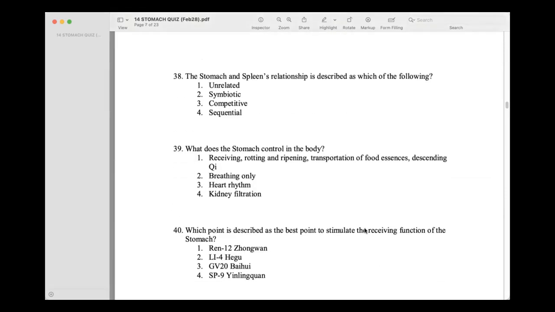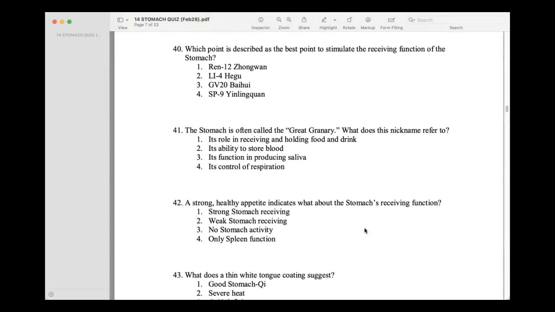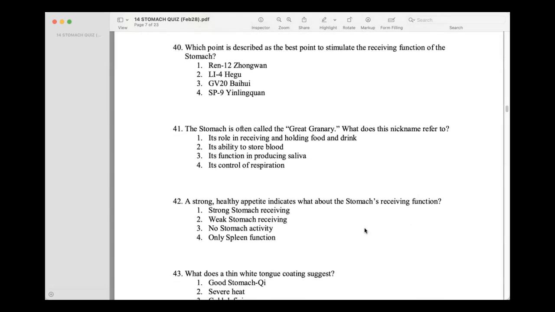The stomach and spleen's relationship is described as which of the following? Symbiotic. What does the stomach control in the body? Receiving, rotting, and ripening. Transformation of food essences, descending chi. Which point is described as the best point to stimulate the receiving function of the stomach? Ren 12. That's why don't forget it. The stomach is often called the great granary. What does this nickname refer to?